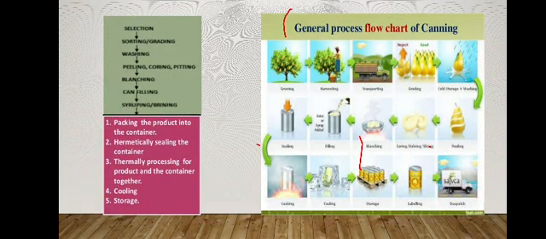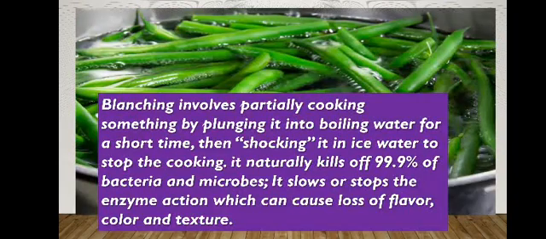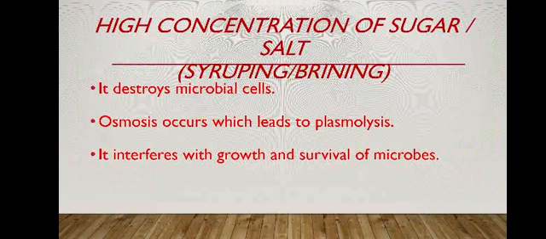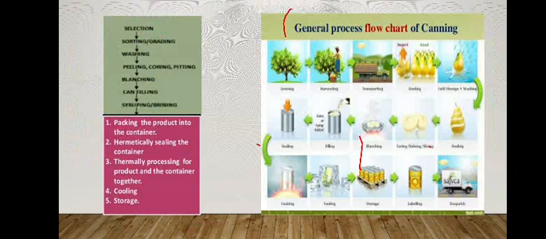Then next is the filling in the cans. The foodstuffs are filled in the cans. Then the syrupping or brining process. Syrupping or brining is the adding of a high concentration of sugar or salt solution. Sugar solution is known as the syrupping process, and salt solution is known as the brining process. As we already discussed, osmosis occurs, which leads to plasmolysis. It interferes with the growth and survival of the microbes, and thereby destroys the microbial cell. This is the syrupping or the brining process.